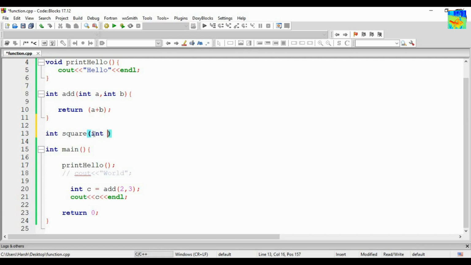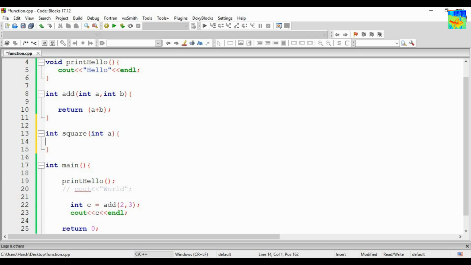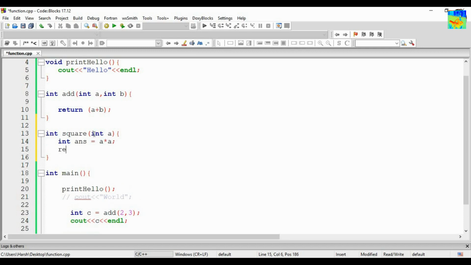It will take only one value as input. So first let us calculate the square of a, which is a into a. And now I will return answer.